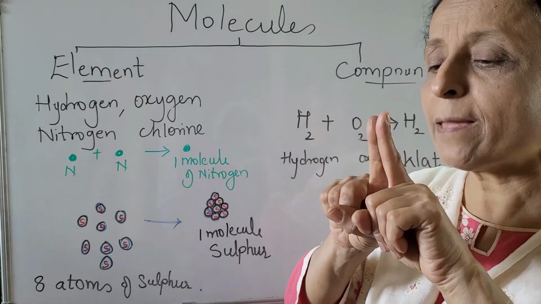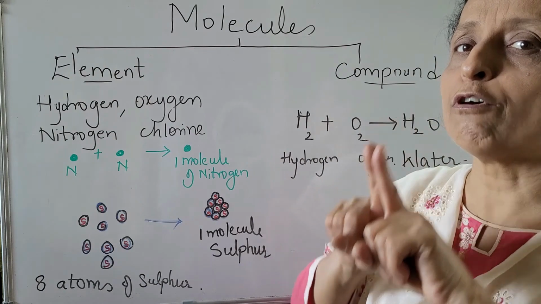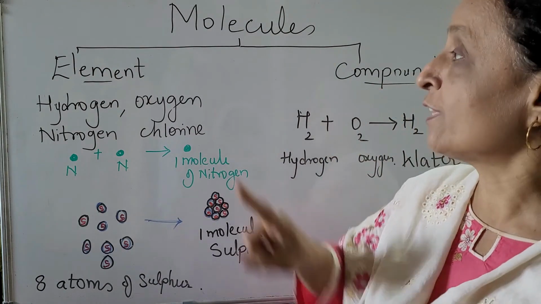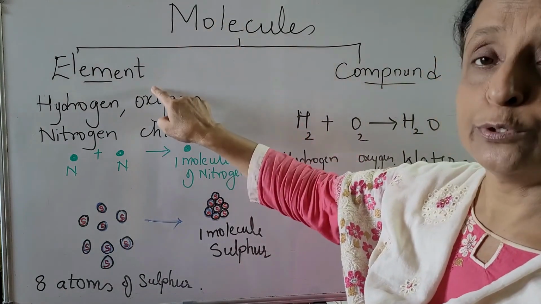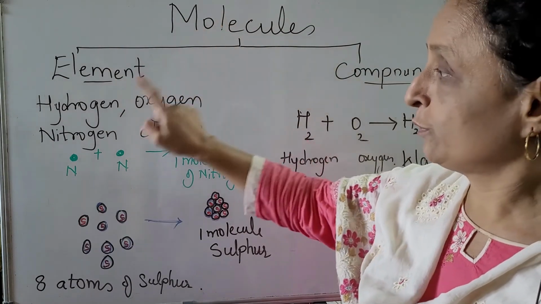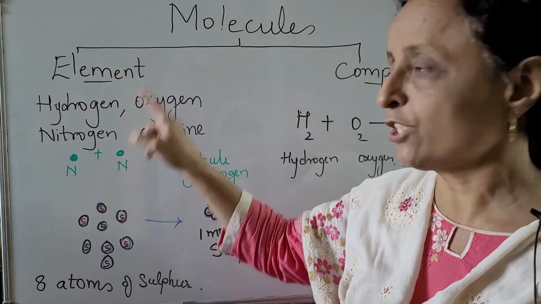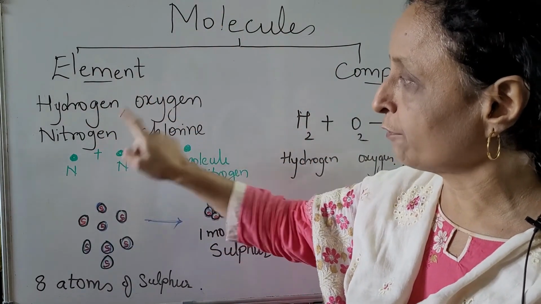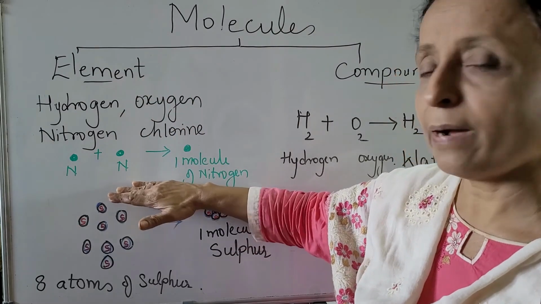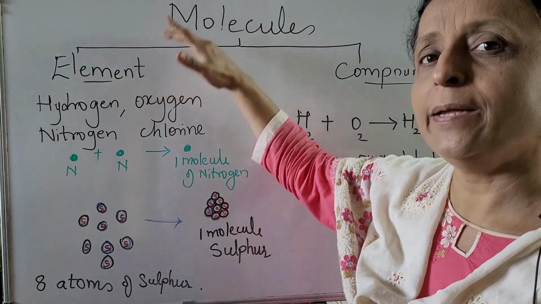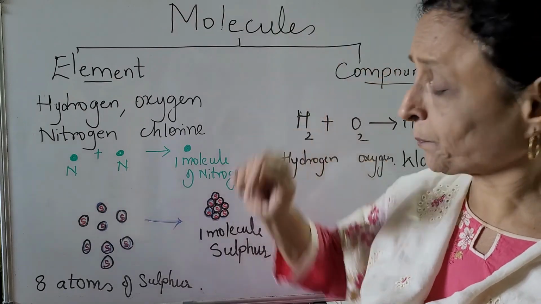So the same elements combine to form a molecule. So that is element molecules. These are the examples in nature: hydrogen, oxygen, nitrogen, chlorine. They combine this way to form element molecules.